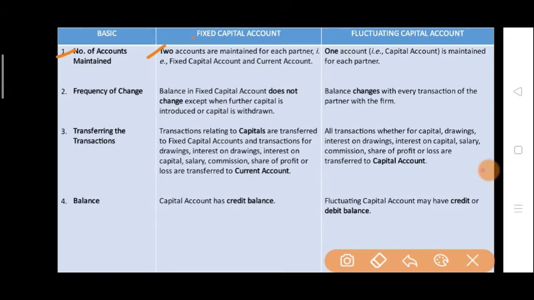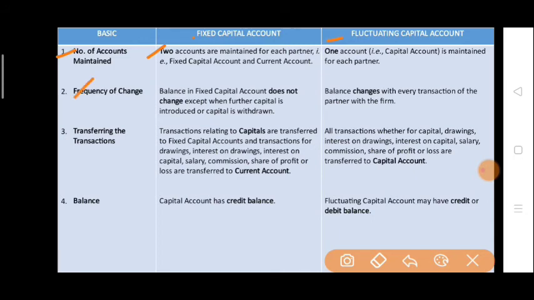One is the fixed capital account and the second is the current account. But in fluctuating capital, only one account is prepared or maintained, that is only the capital account. So in fixed capital, the number of accounts maintained is 2, capital and current, and in fluctuating capital, the number of accounts maintained is 1, that is only the capital account.